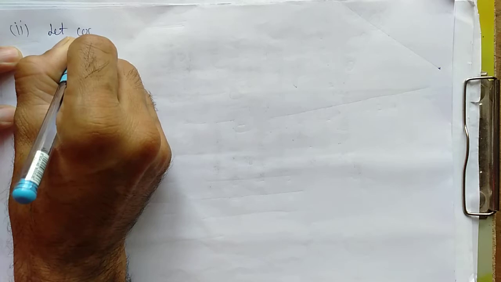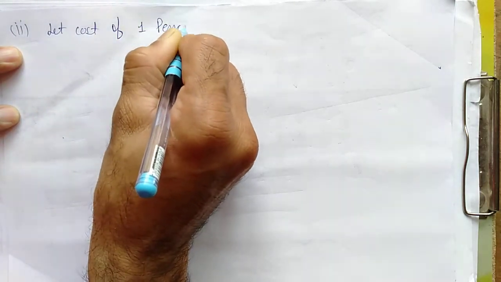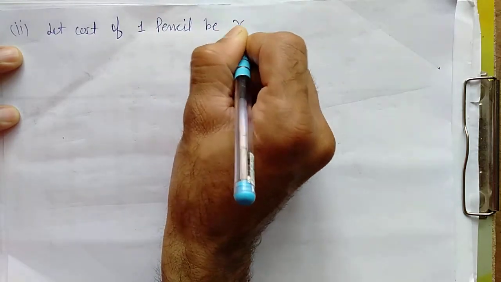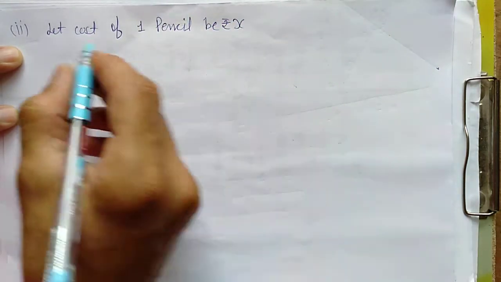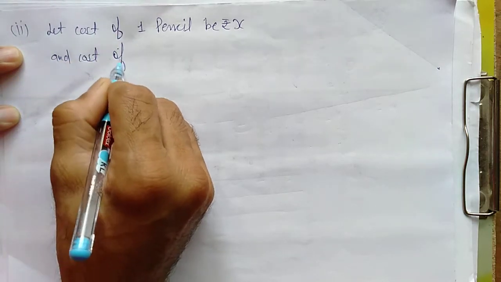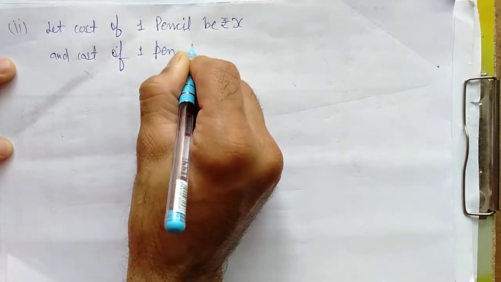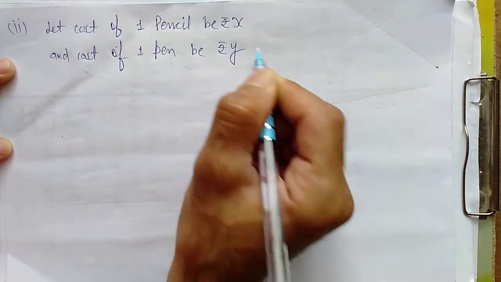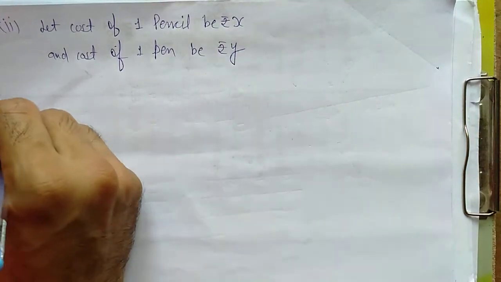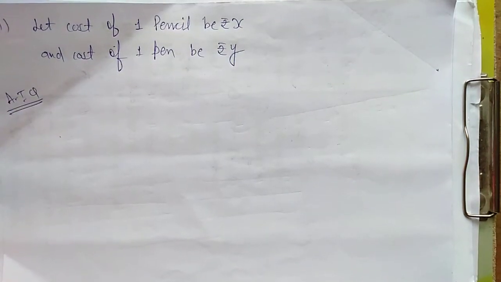Let the cost of 1 pencil be rupees x and the cost of 1 pen be rupees y, right? So according to the question, when you see the question in your book, according to that only we are doing.